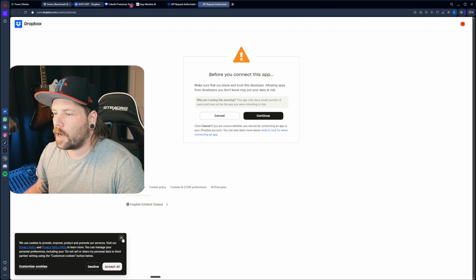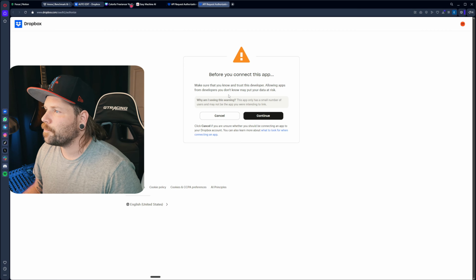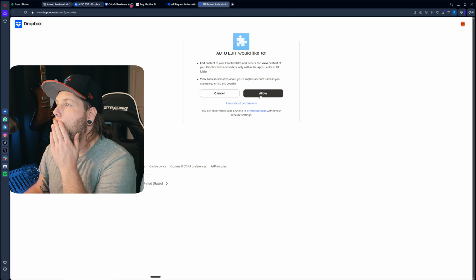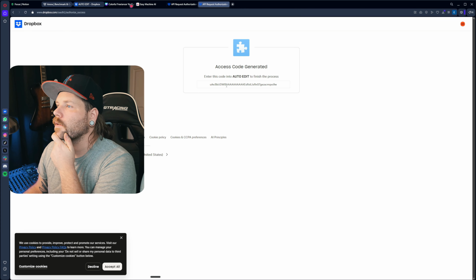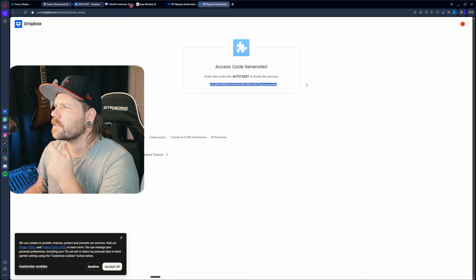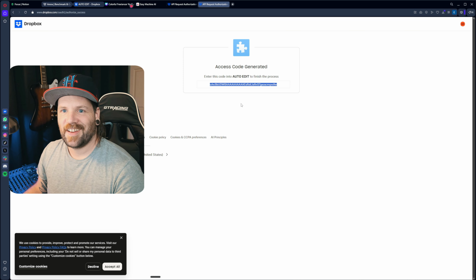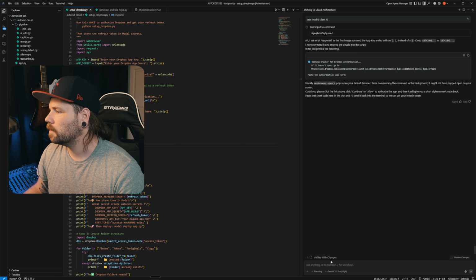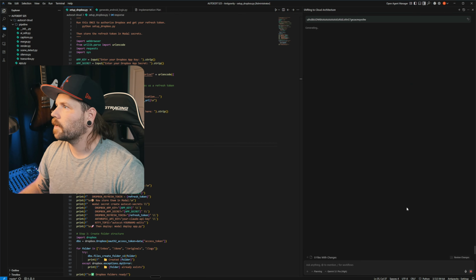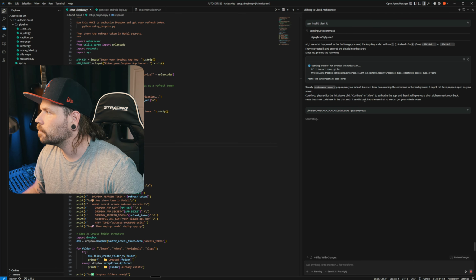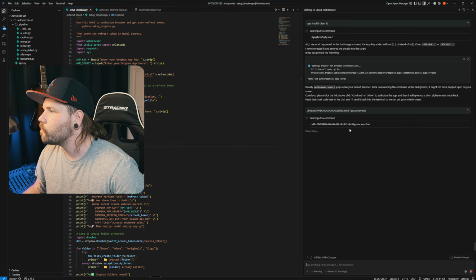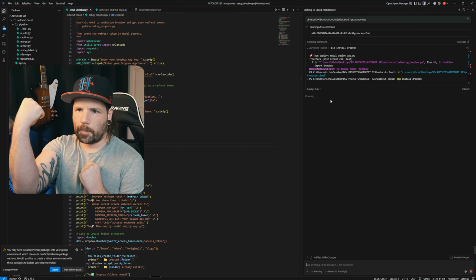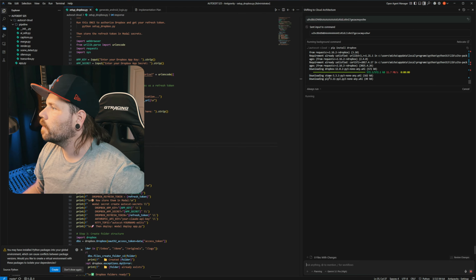Okay, before I connect this app, be safe. Auto edit. Enter this code. I don't know if this is safe to be showing people. Install Dropbox. Download it.